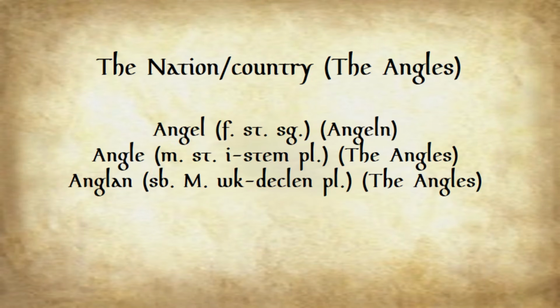So we have the name of the country, or the nation, if you will, the Angles. We have plenty of forms here. We've got Angel, which is an Anglian, and then we got Anglais, which is the Angles, the I stem, and then we have the masculine weak declension, Englan, which is basically three ways to say the country, or, well, I mean, if you want to be very literal about it, like two ways to say the name of the people, which is interesting of itself.